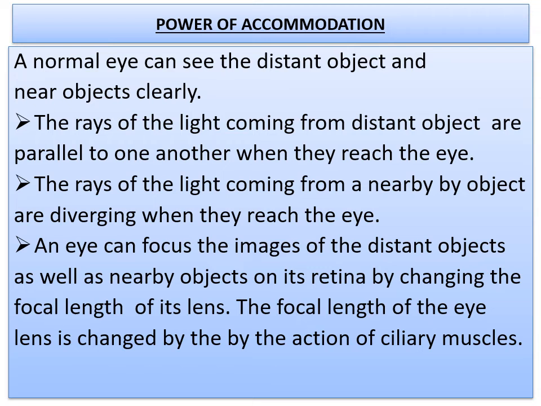Already I told you we have a relation between converging power and focal length. Keep that in mind. These points are very important for the next part of the lesson. An eye lens can focus the image of distant objects as well as near objects on its retina by changing the focal length of the lens. I told you how it becomes thick and how it becomes thin also. The focal length of the eye lens is changed by the action of ciliary muscles. This point also I have completed.